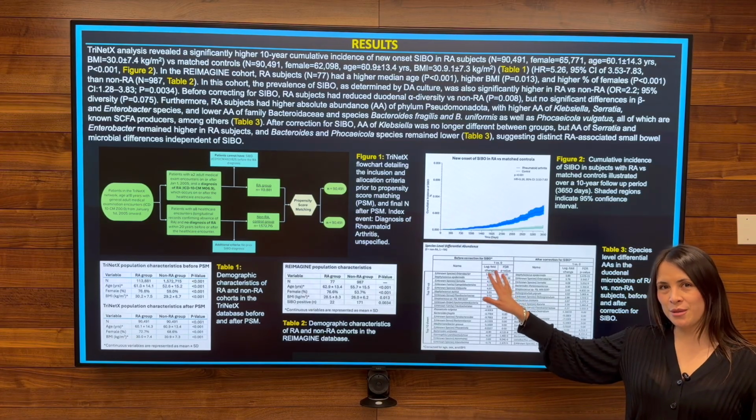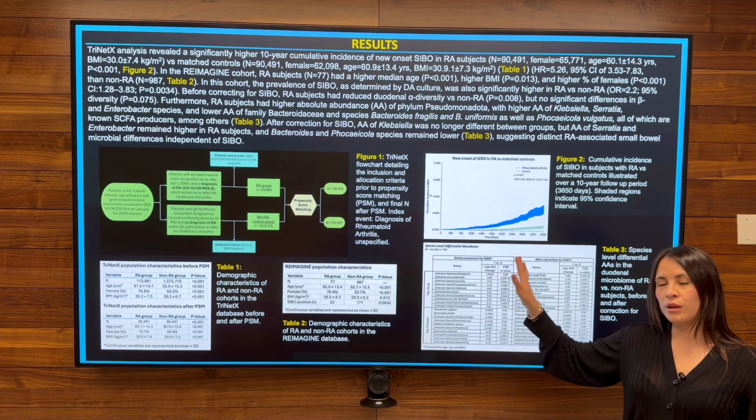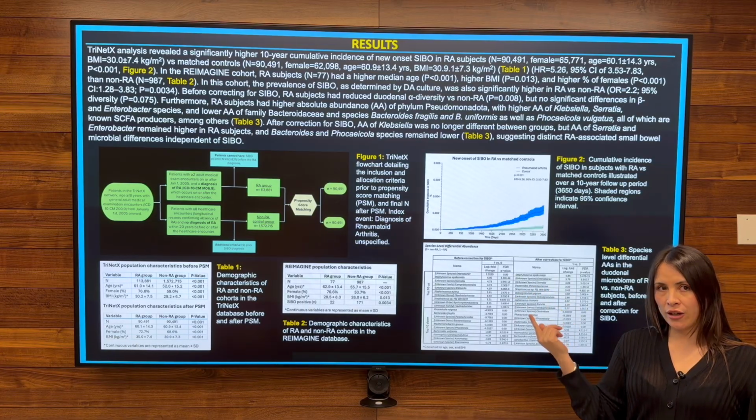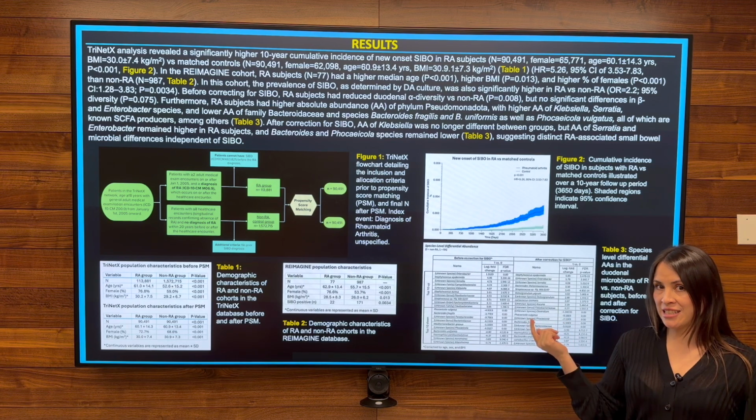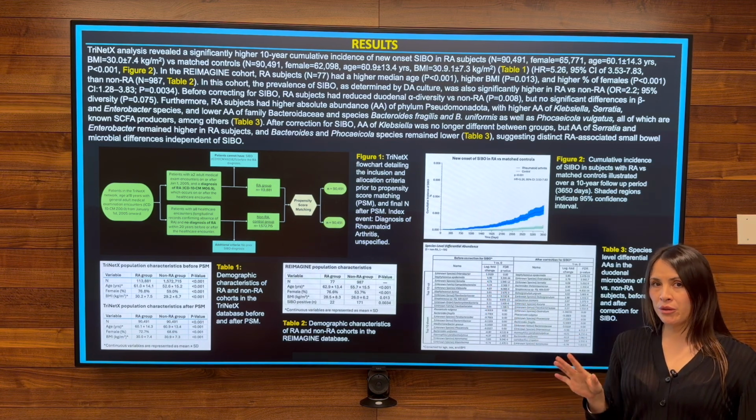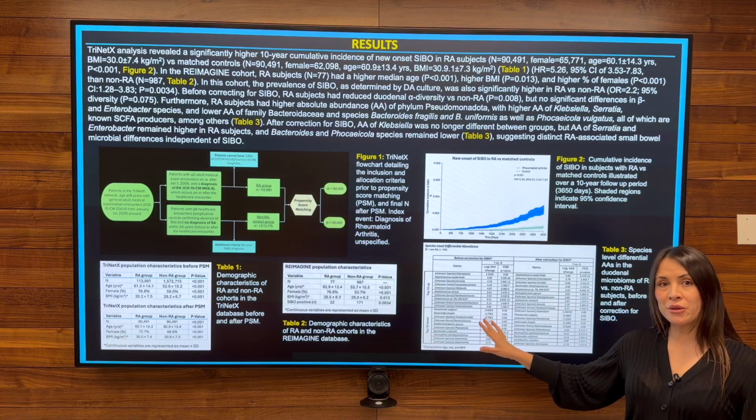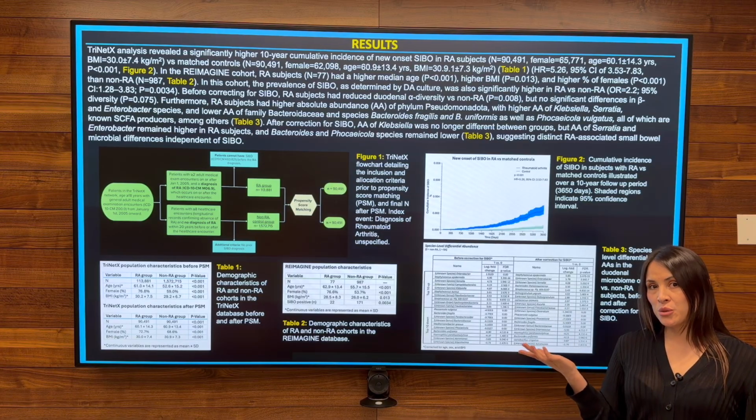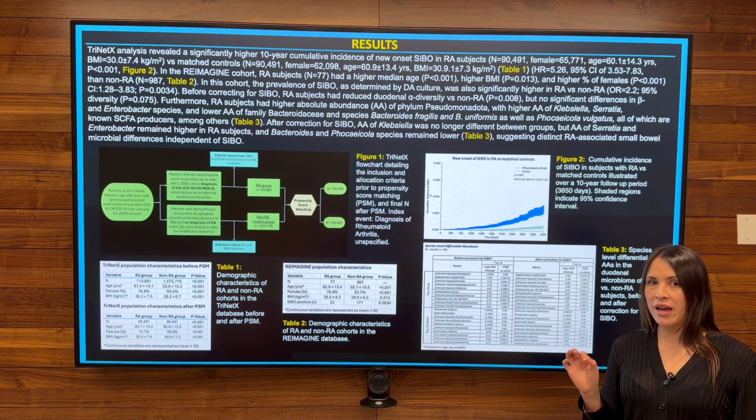Before correcting for SIBO, patients showed lower microbial alpha diversity and higher absolute abundances of gram-negative organisms such as Serratia and Enterobacter. Very importantly, after correcting for SIBO, some of these differences persisted, which tells us that RA is associated with a distinct small bowel microbiome change.